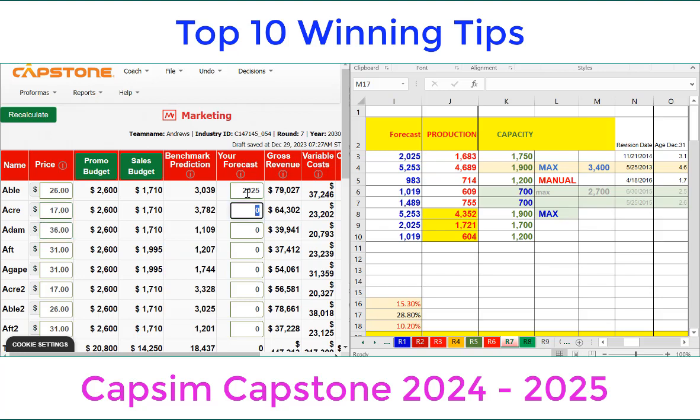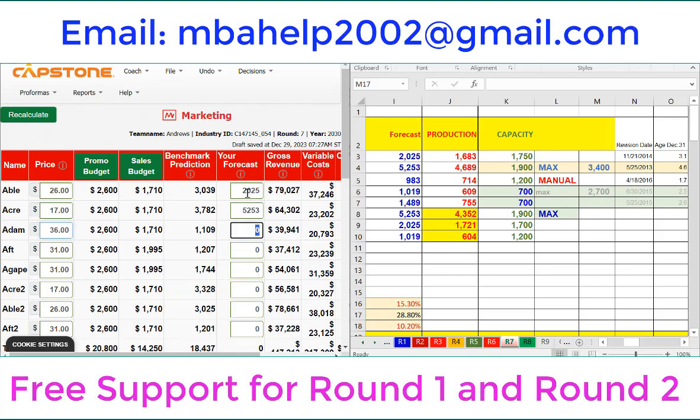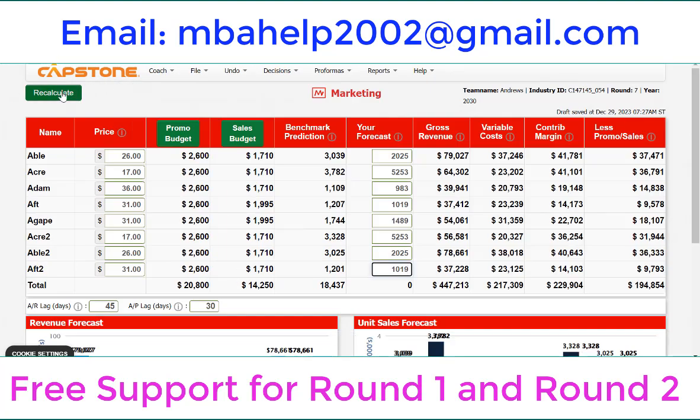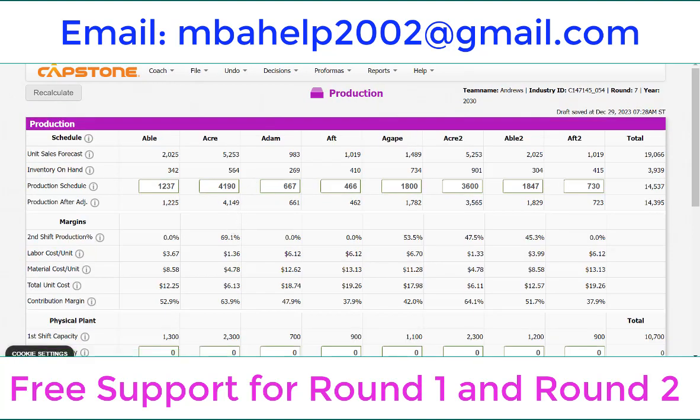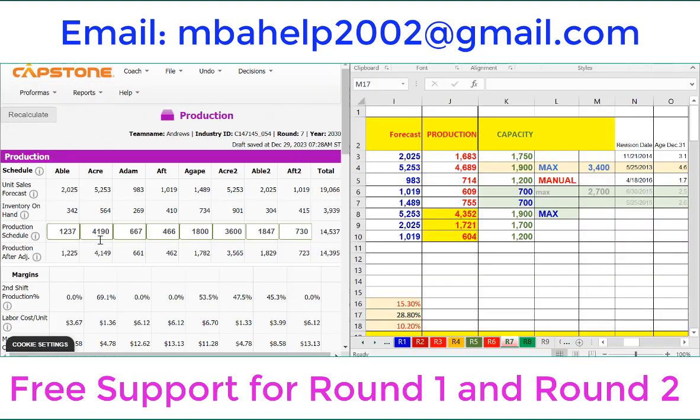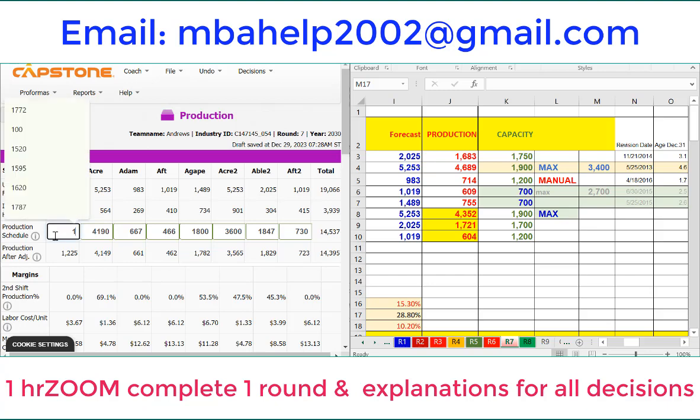The second 5253, 5253, and we have 983, and then we have 1019, and then 1489, and then 5253, and then we have 2025, and then we have 1019. So that's very good sales, very good sales. And now we check the decision for production. Remember, in Capstone, we already have 2 rounds of demand recession, round 3 and round 7. So we have 16, but we are selling very well, so don't worry.